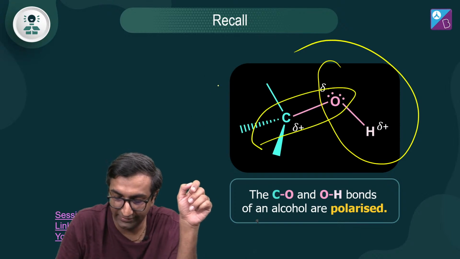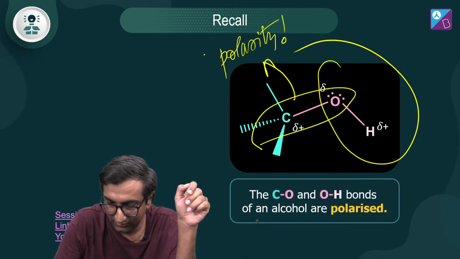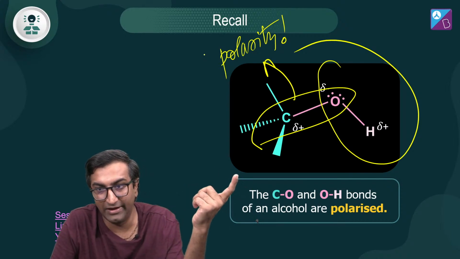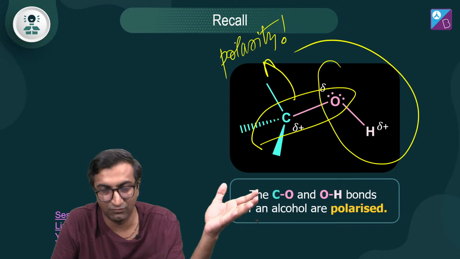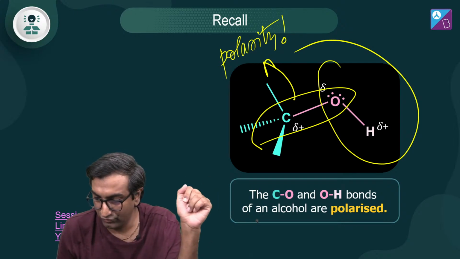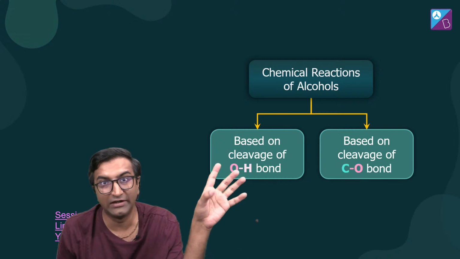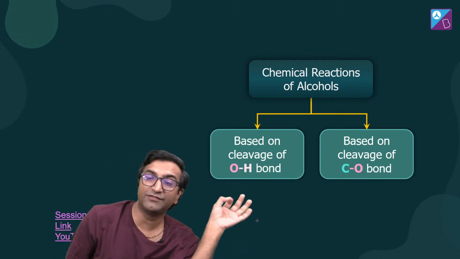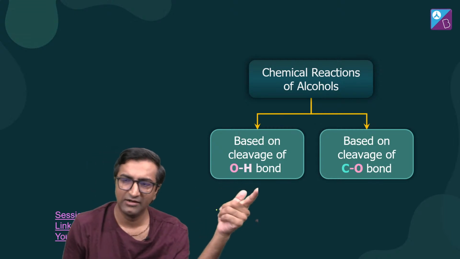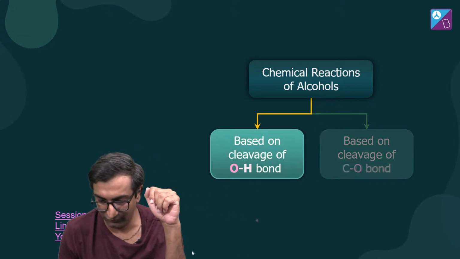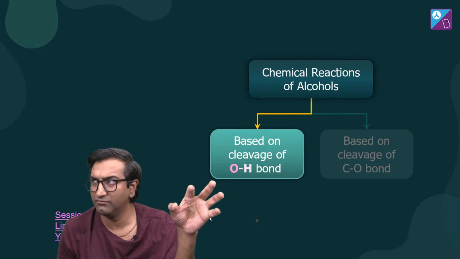But usually you think about this polarity, not so much this polarity, but start thinking about this polarity as well, ओके। ये भी है पोलर, right, C और O के बीच में पोलैरिटी है, of course O और H के बीच में ज्यादा पोलैरिटी है, which is why you think about that more, right, but this also exists. So ये दोनों ही चीज हम लोग यहाँ पे पढ़ेंगे, एक तो क्लीवेज ऑफ OH बॉन्ड या फिर क्लीवेज ऑफ CO बॉन्ड। In today's session we'll try and cover this entirely, टाइम मिले तो we'll do a little bit of CO bond as well.